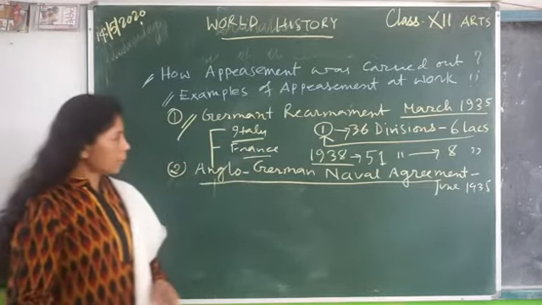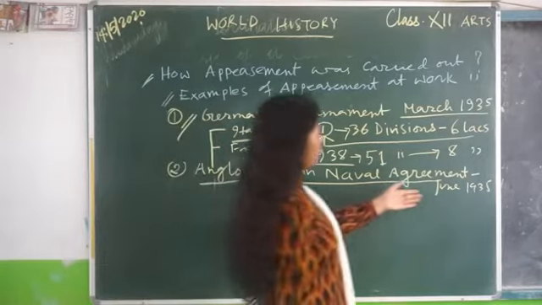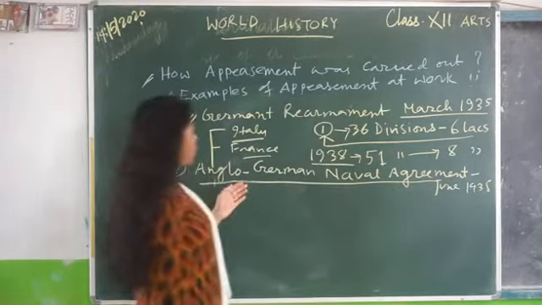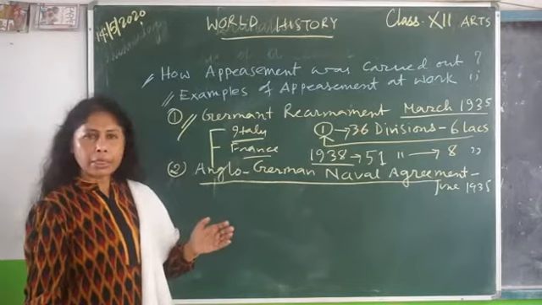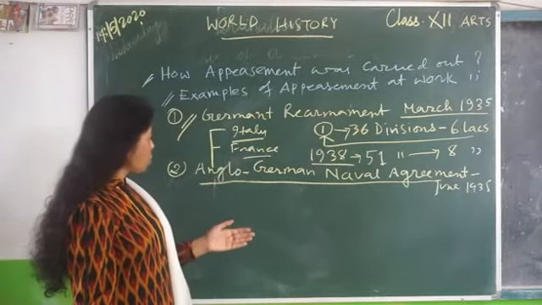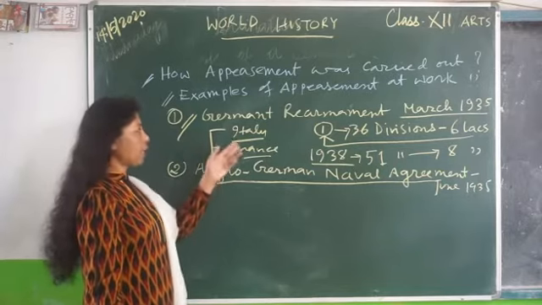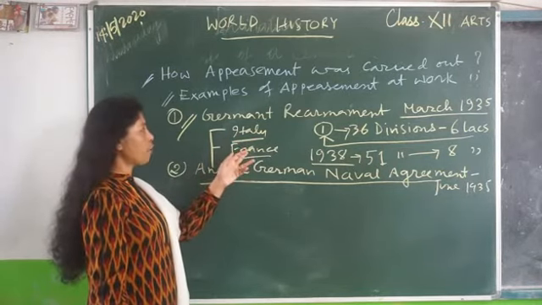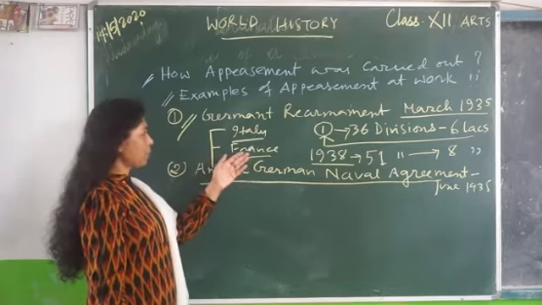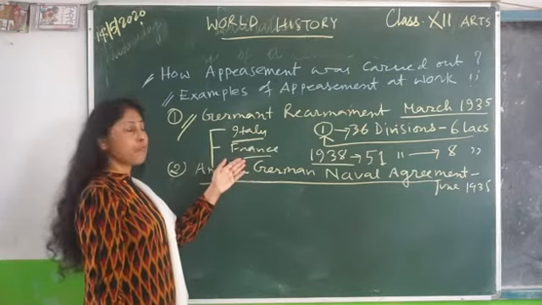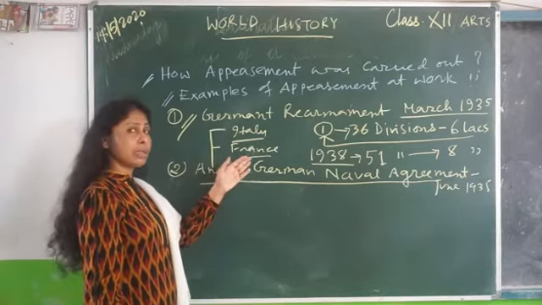Now try to understand. In June 1935, the Anglo-German naval agreement was signed without consultation of Britain's two friends, Italy and France. It naturally shook the confidence of France in Britain.